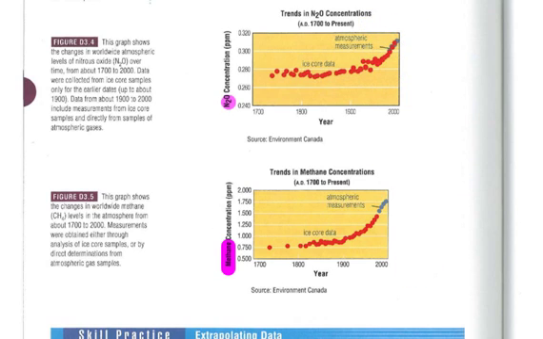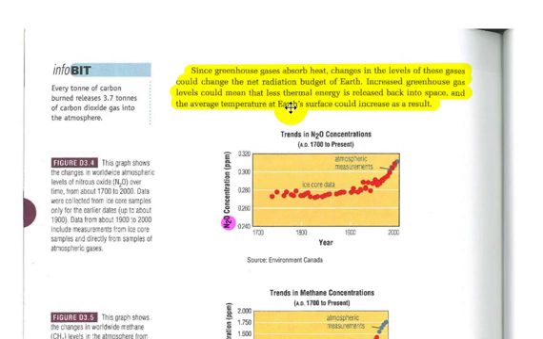Alright, so since greenhouse gases absorb heat, changes in the level of these gases could change the net radiation budget of Earth. Of course that budget was incoming radiation versus outgoing radiation. Increased greenhouse gas levels could mean that less thermal energy is released back into space, and that the average temperature of the Earth's surface would increase as a result. So there'd be more radiation entering and exiting, so the net radiation budget across the Earth as a whole would increase.